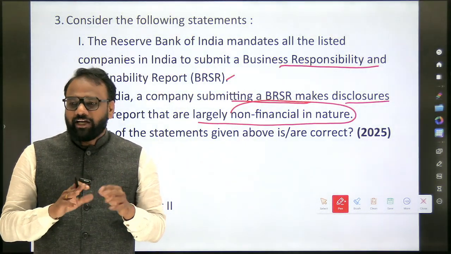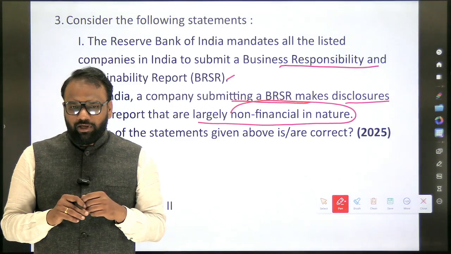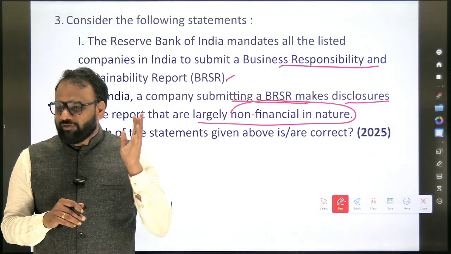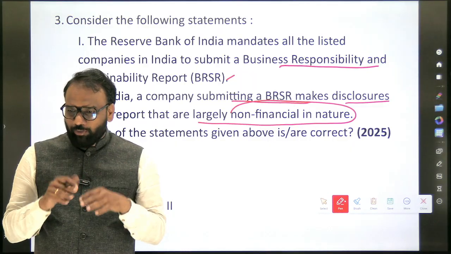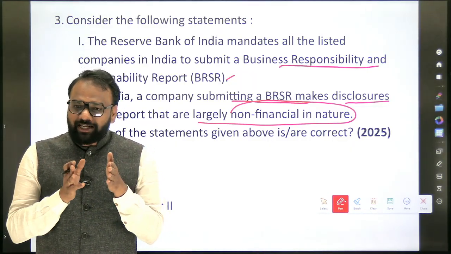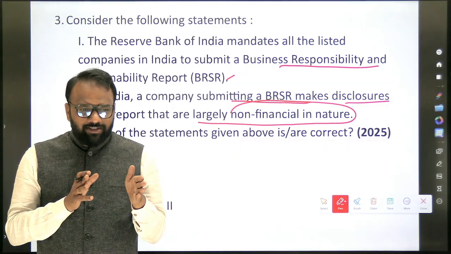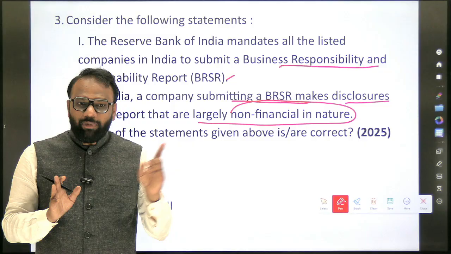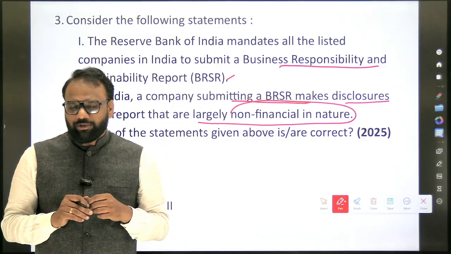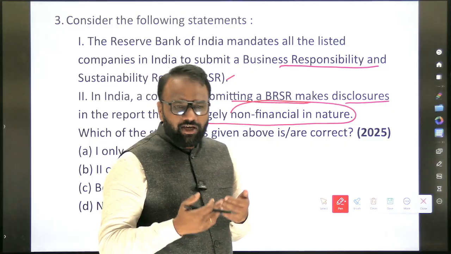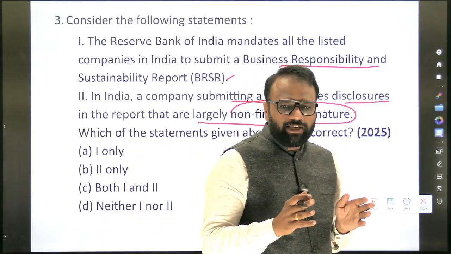So how do we tackle such questions if we have not prepared? When we go to the examination, we are not sure that we are going to answer all the 15 questions of economy. There are some questions which we are going to miss. The previous question we are not going to miss, because it's a static part. Printing and all those things are always going to be the expenditure of RBI. But here it's a dynamic question. Many times we'll build an approach for such questions, but there are chances that in the actual examination hall we may end up marking a wrong choice.